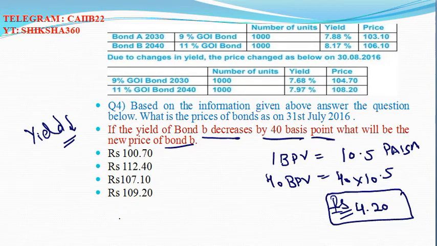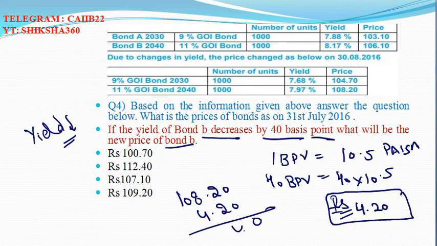Earlier the bond price was 108.20, so we have to add 4 rupees 20 paisa. So 112 rupees 40 paisa. So option number B is the answer. The new price of bond B is 112 rupees 40 paisa. So this is the answer.